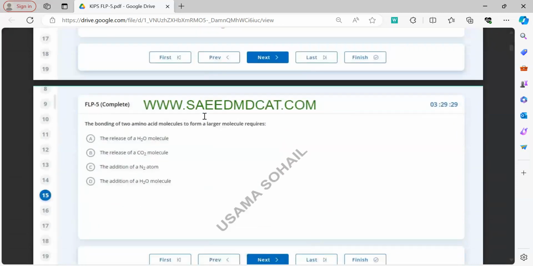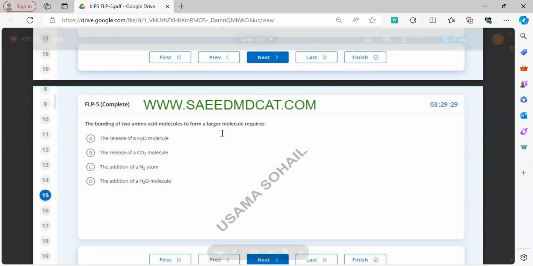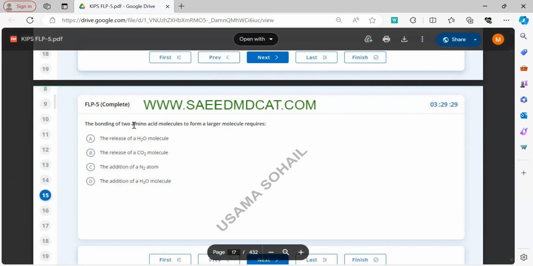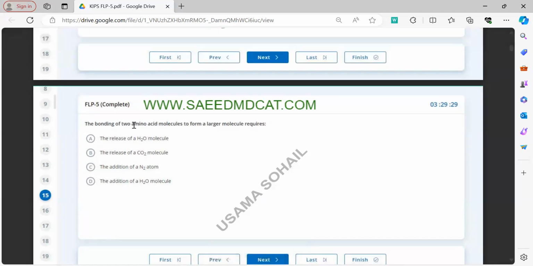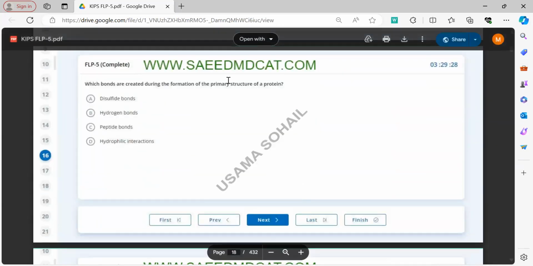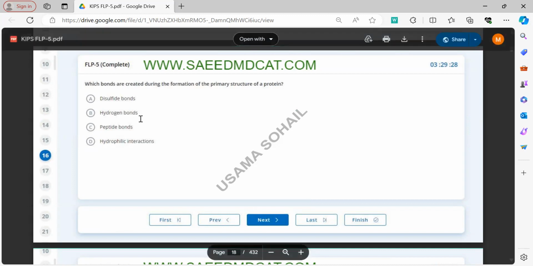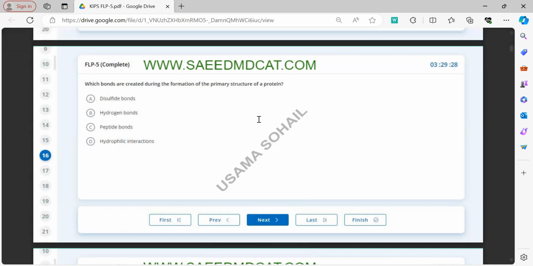In question number 15, when I taught you O level chemistry, I taught you how condensation reactions help to produce an amide linkage. And in the condensation reaction, if you remember correctly, a water molecule is released. So the correct option will be A, and the amide linkage is C double bond O and NH2. And question number 16, in the primary structure of proteins, basically, peptide bonds are being formed.